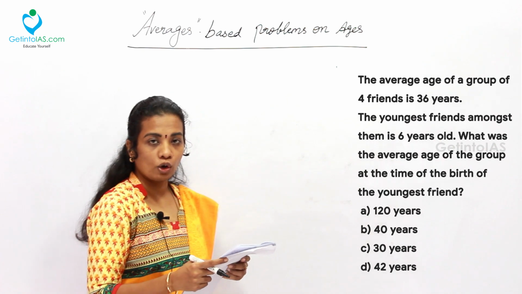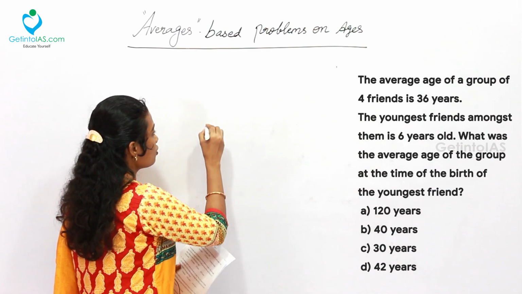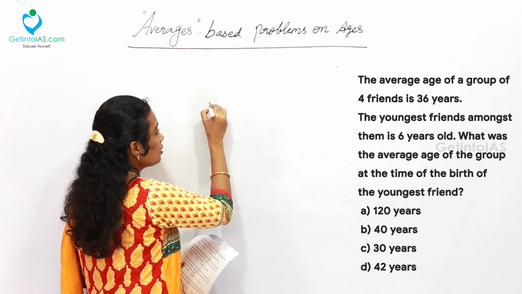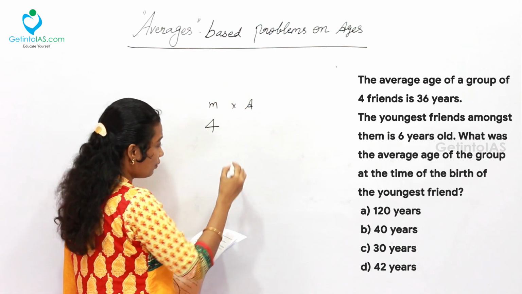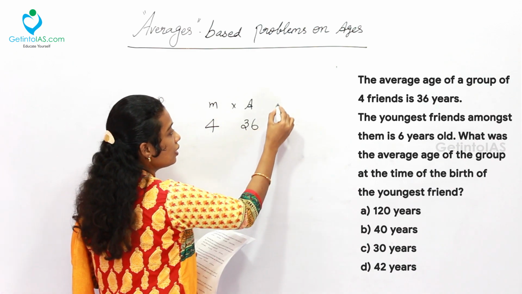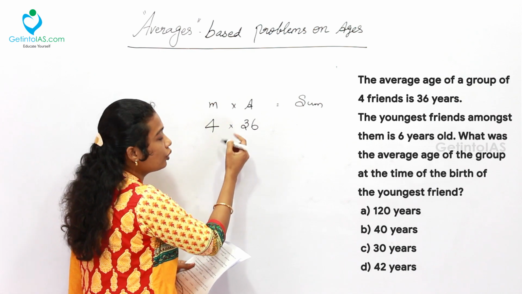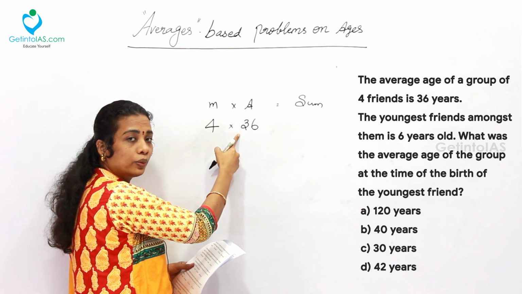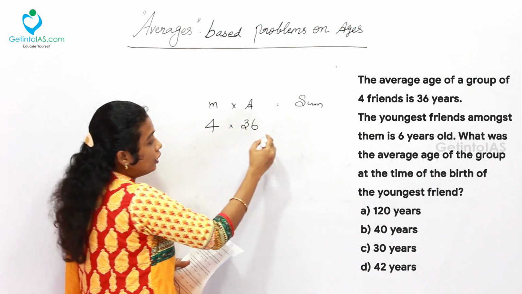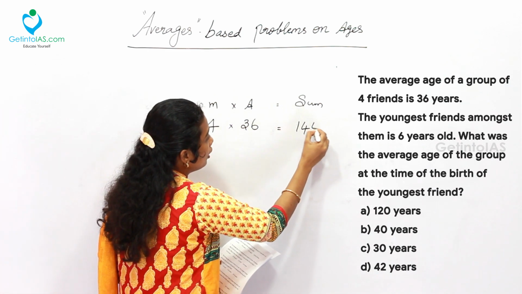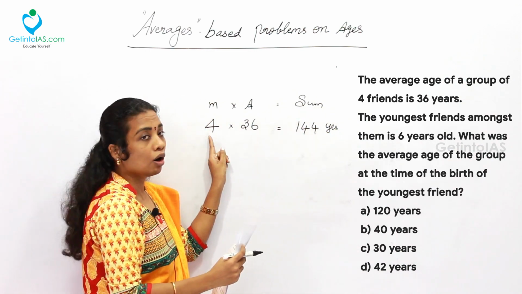Here the question is mainly on the average age of the group of 4 friends. So let's take the sum as the number of members, 4, into the average. What is the average? Which is 36 years. Then the sum of their ages will be 4 into 36. 4 into 30 is 120, plus 4 into 6 is 24. 120 plus 24, simply 144 years. This is the sum of the ages of all those friends.